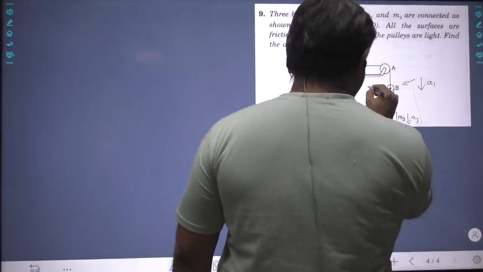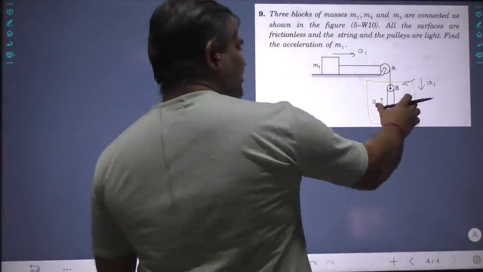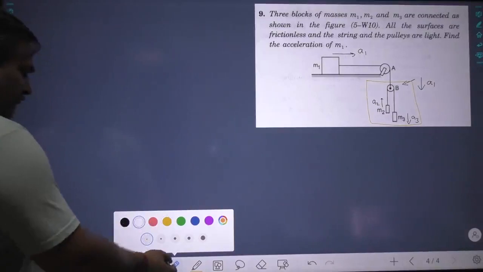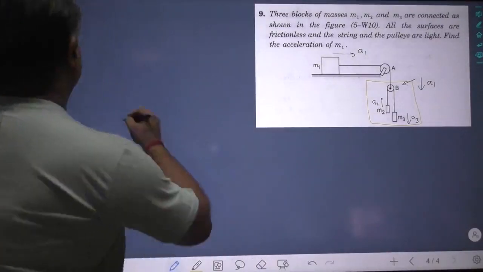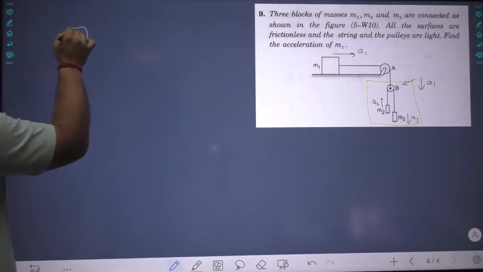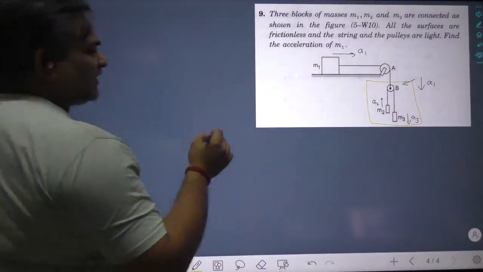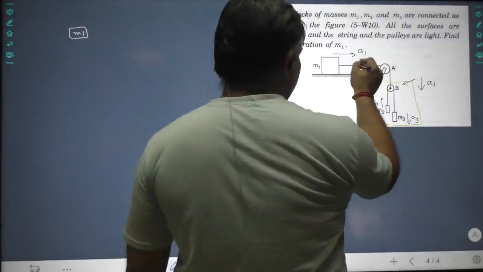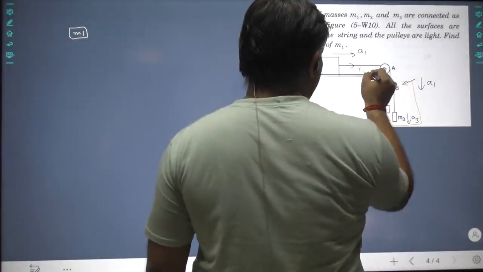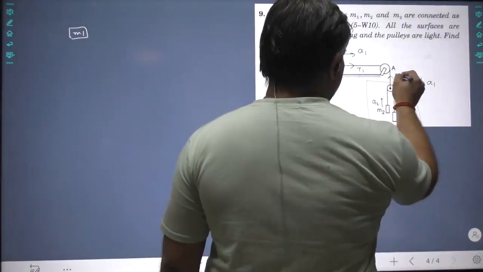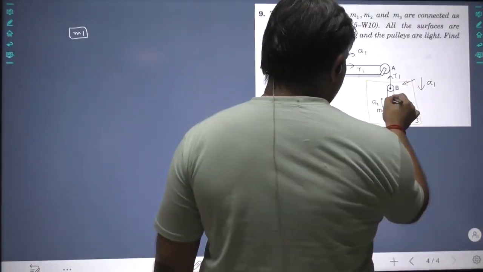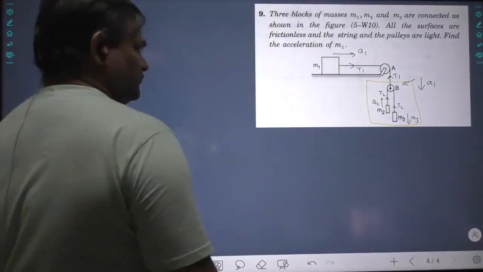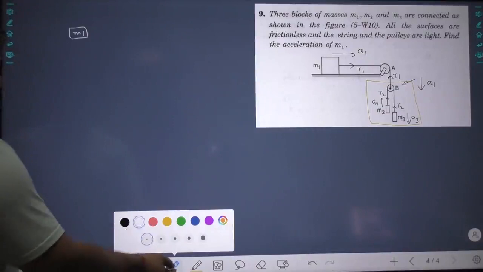Think like this. And the lift is going downward with acceleration a1. So now let us draw the free body diagrams of each. For m1, we don't have any problem. The tension in this string, I know you all understand, will be taken as T1. The tension in this string will be taken as T2.